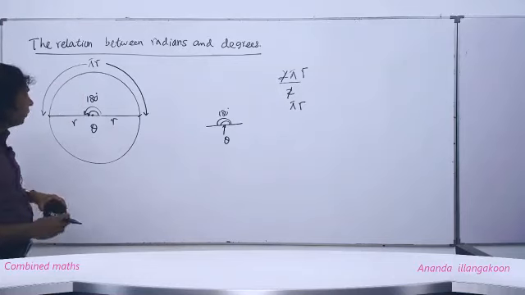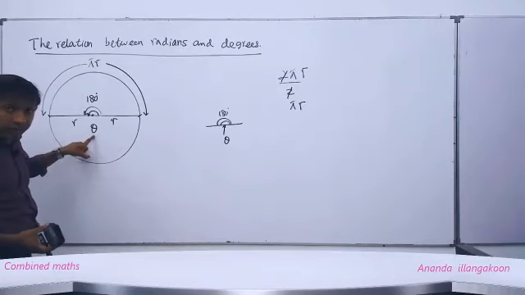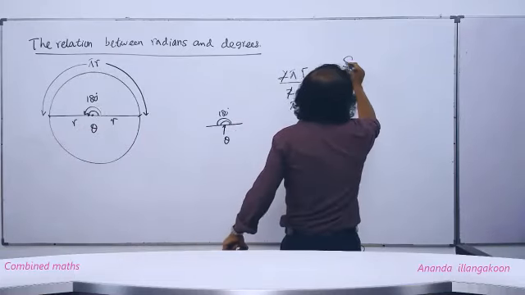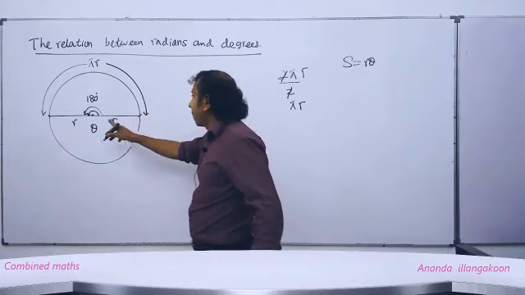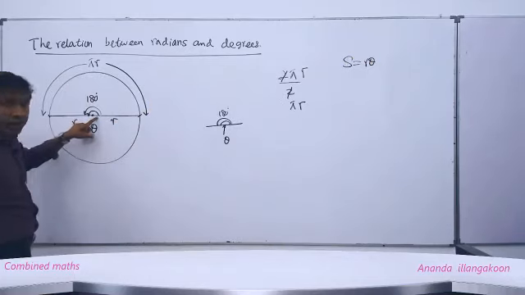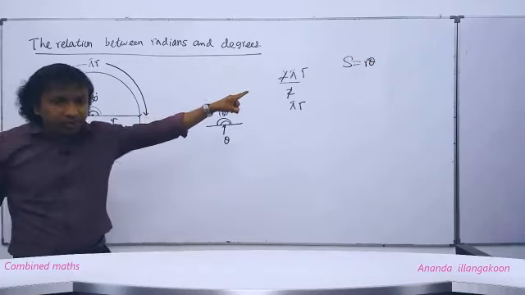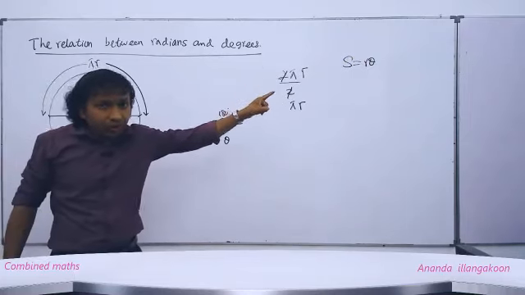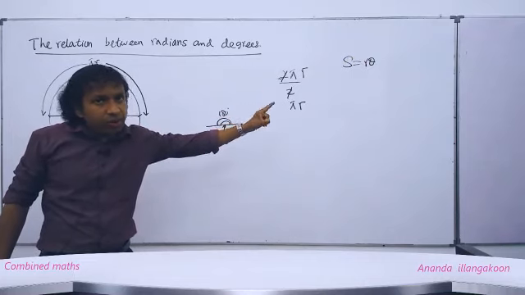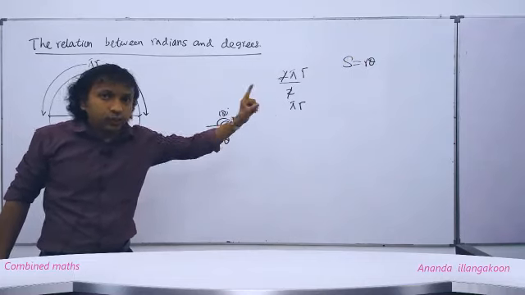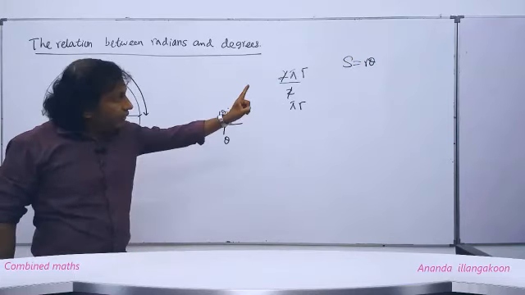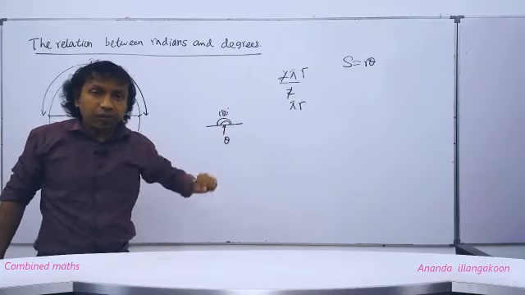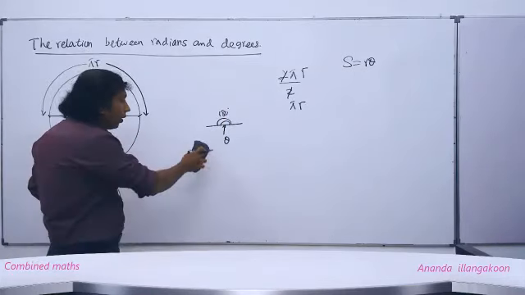Now, to find this angle theta in radians, I am going to use the relation we just learned, S equals r theta. Right? We know that whenever we use this S equals r theta formula, people, theta should be used in radians. Otherwise, that formula is not true.